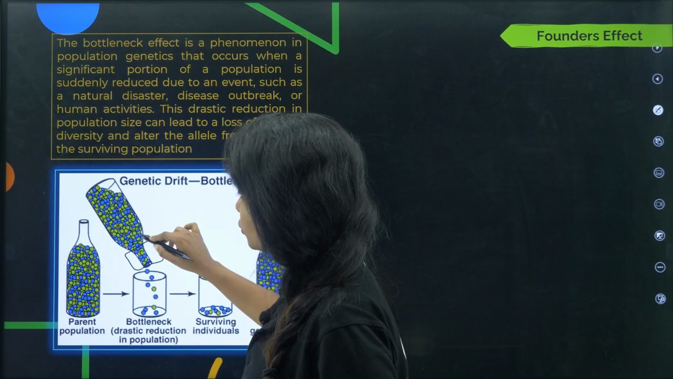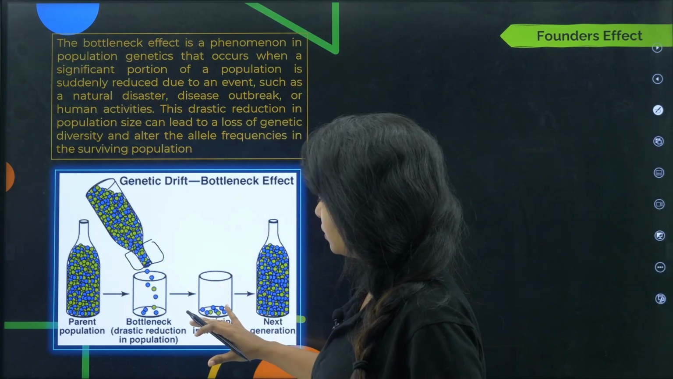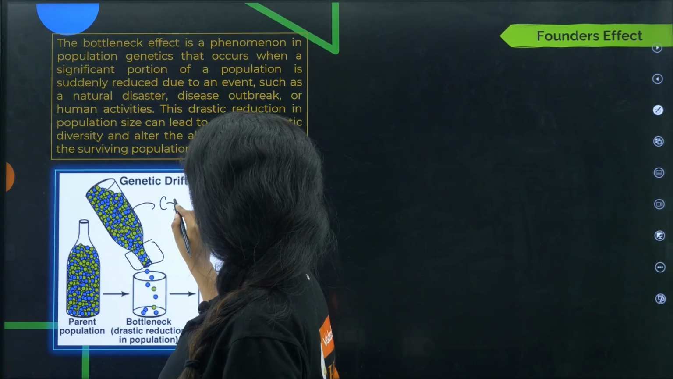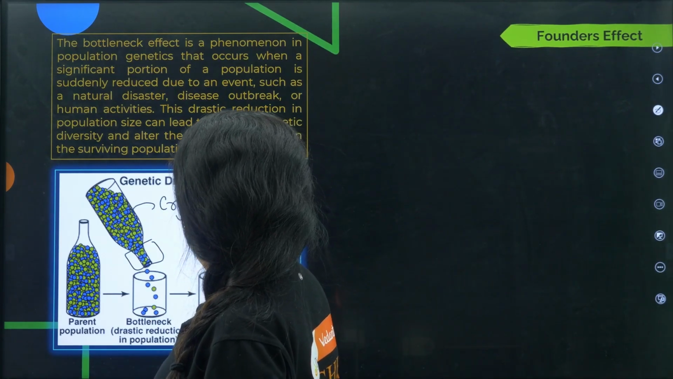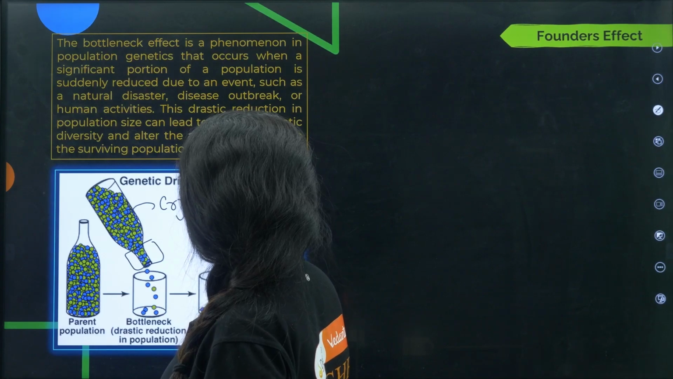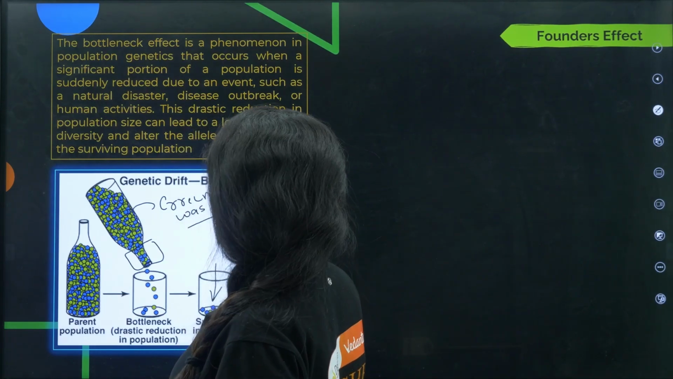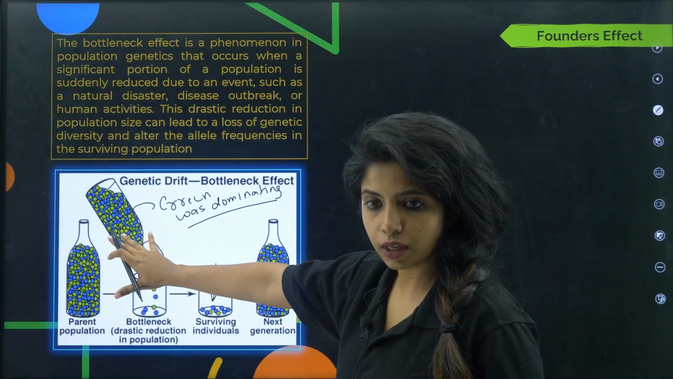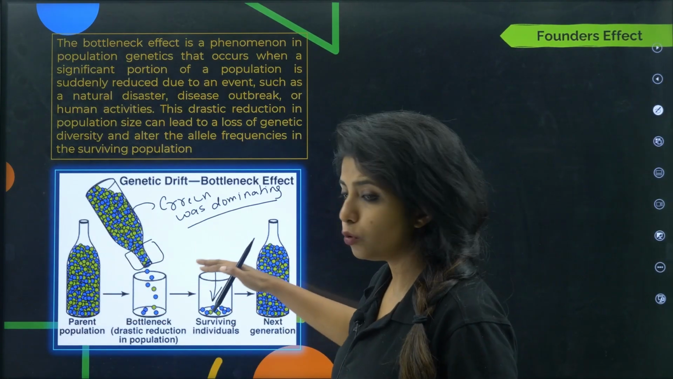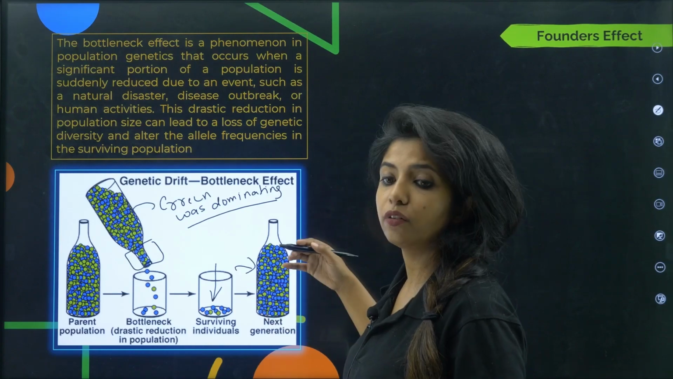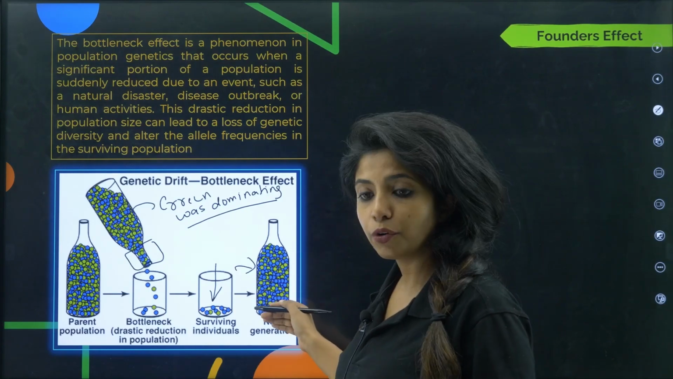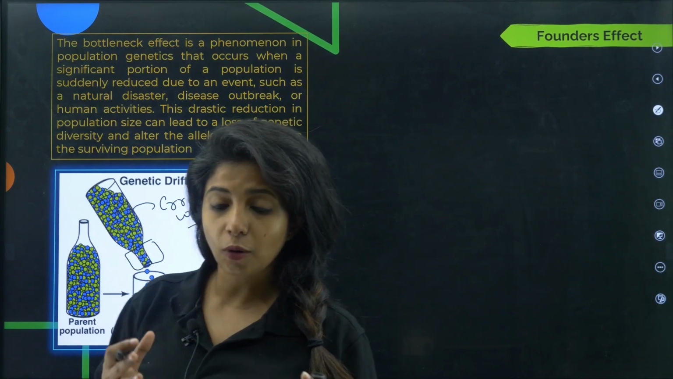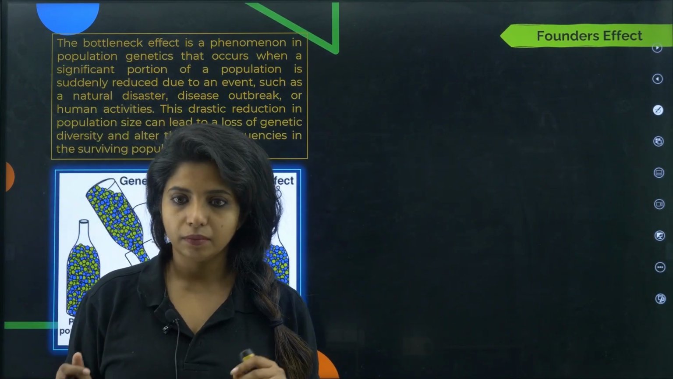So the ones that can pass through the bottleneck will be coming over here, and suppose it's too much blue rather than green which was dominating. So here green was dominating. Now because of some disaster that happened, most of the greens did not survive. The blue ones survived, and now the blue ones will be marking the next generation, and you will be finding more blue ones and fewer green ones. This is known as bottleneck effect. Now this is again a phenomenon of a type of genetic drift, but yes, you have to remember that.